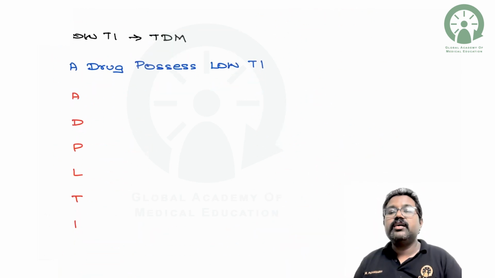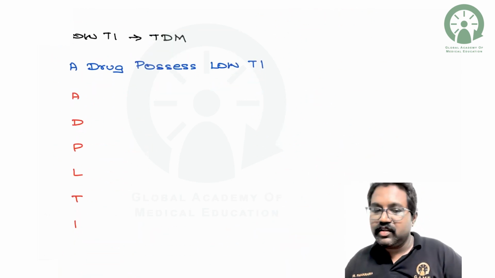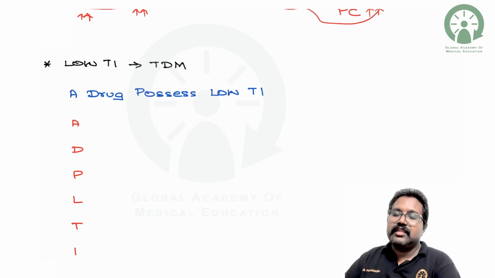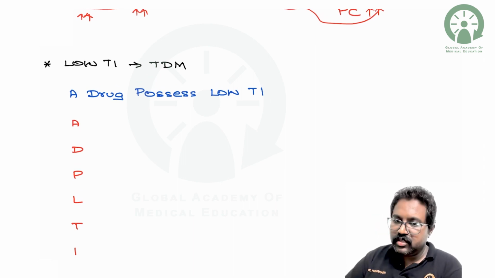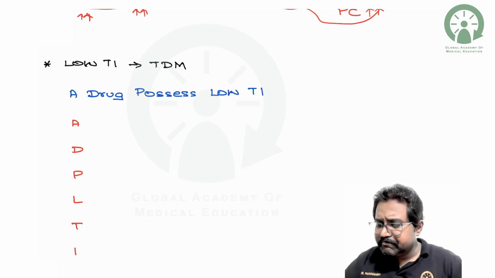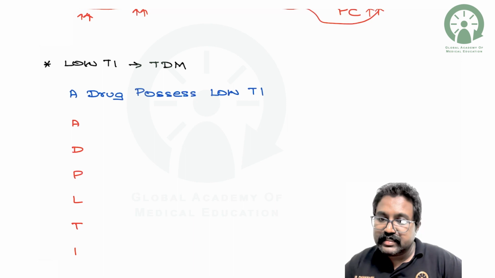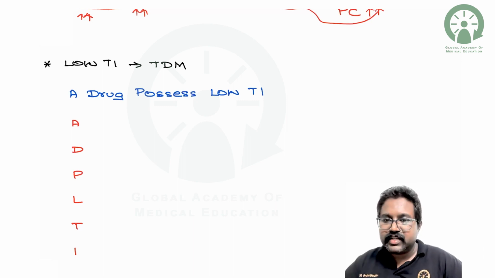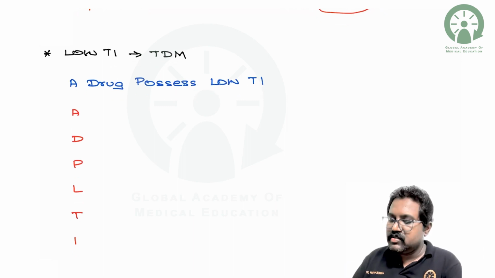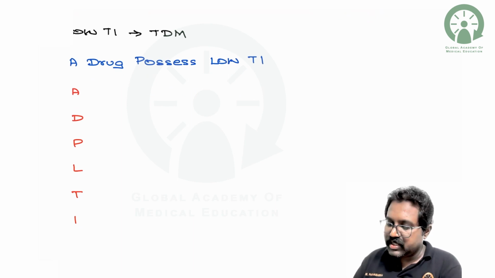So coming to the therapeutic index, the drug which has a low therapeutic index requires therapeutic drug monitoring so that we can easily and safely prevent the adverse drug reactions related to the drugs which have the low therapeutic index. So it can be remembered as drugs possessing low therapeutic index.